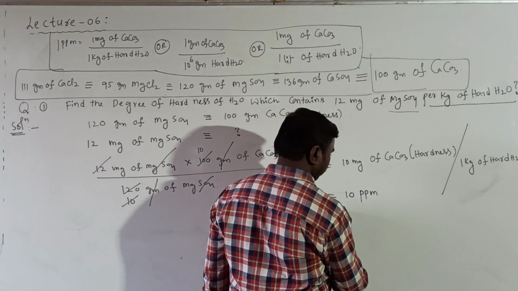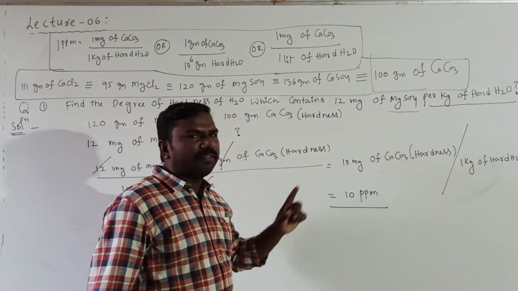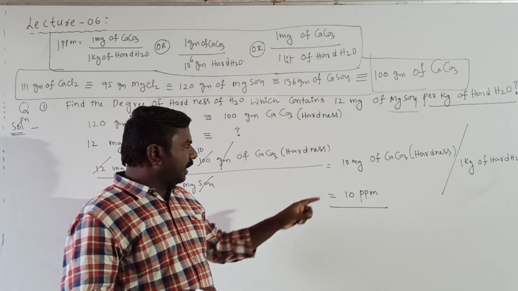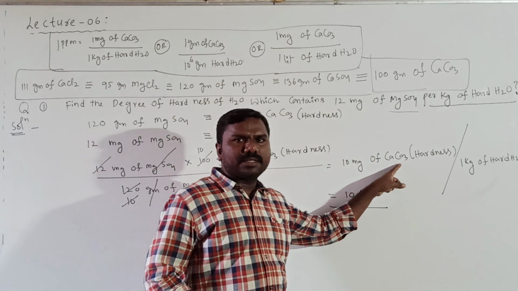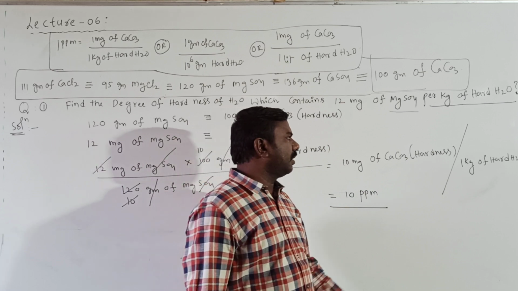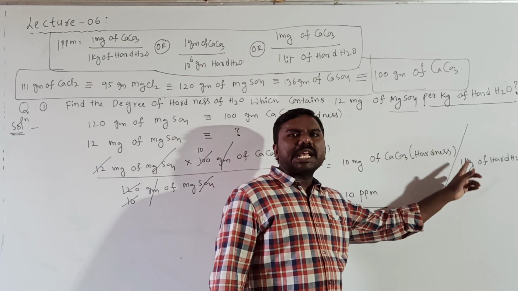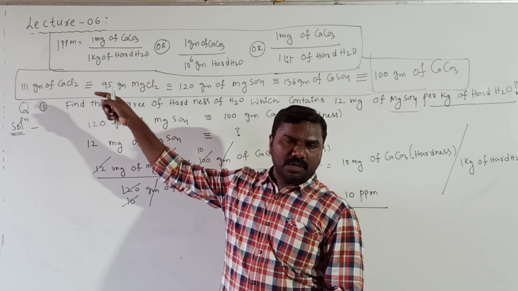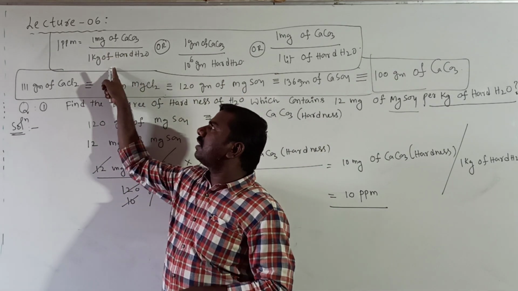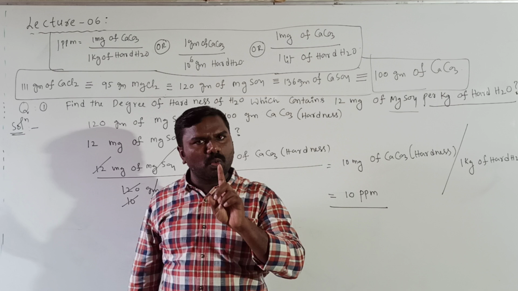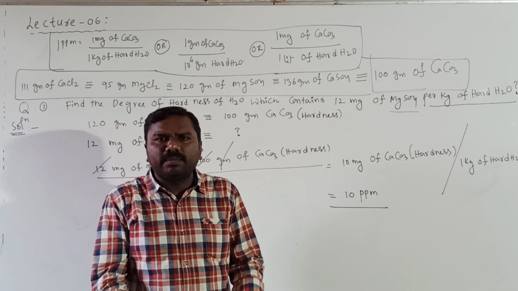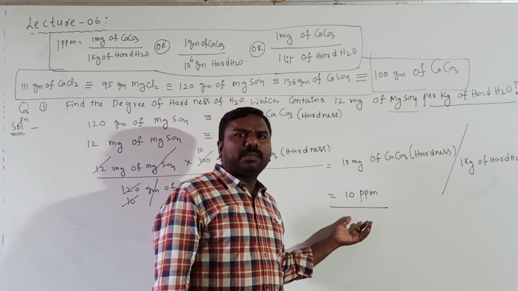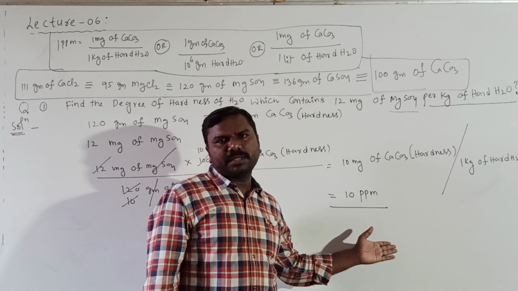What is the meaning of 10 ppm? 10 milligrams of CaCO3 or hardness present in 1 kg of water. This is the box. Clear? 1 milligram of CaCO3 in 1 kg equals 1 ppm. Obviously 10 milligrams in 1 kilogram equals 10 ppm.